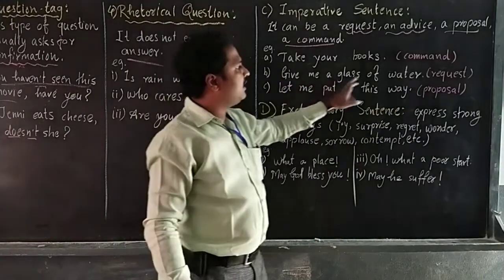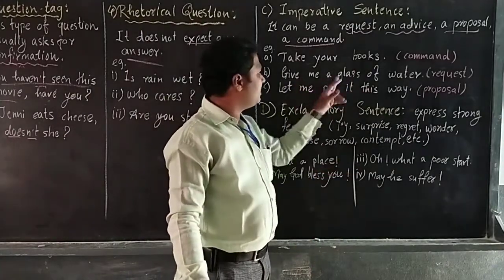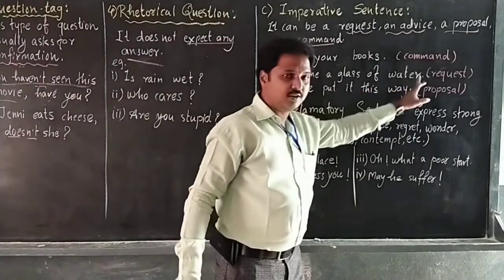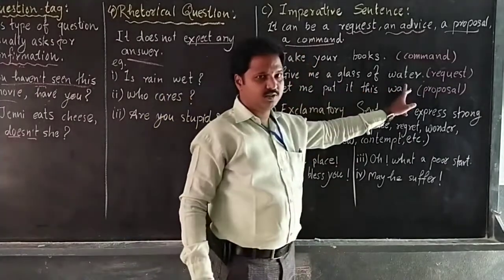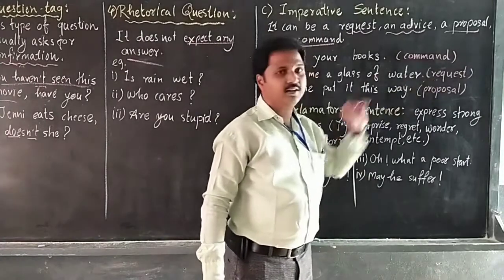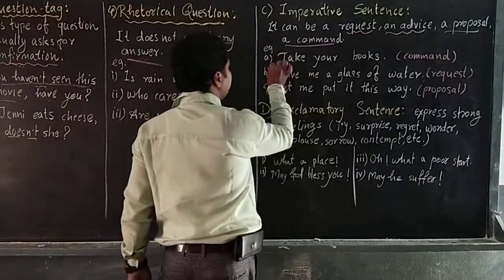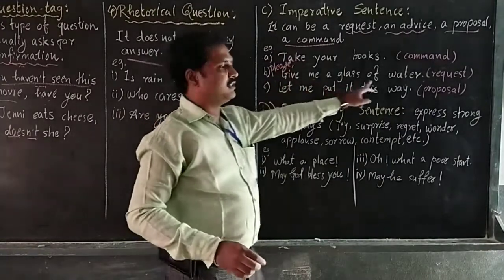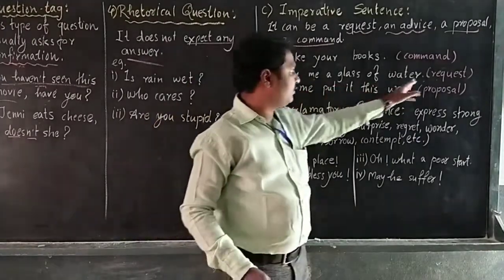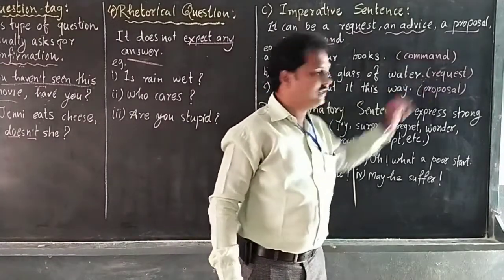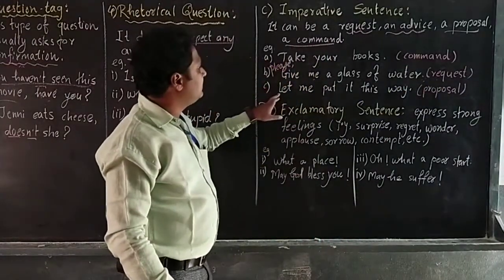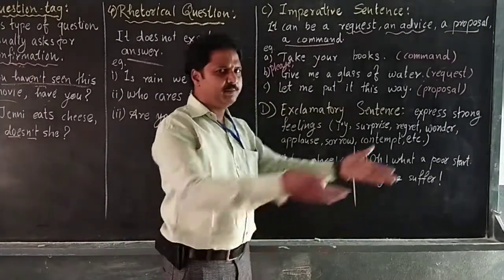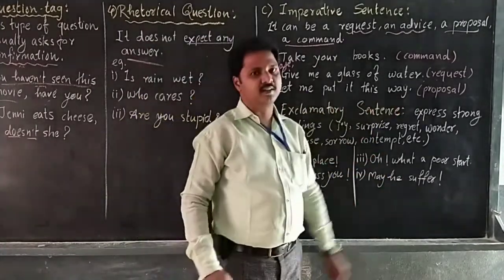Next one, give me a glass of water. You can use please here also: give me a glass of water, please, or please give me a glass of water. That is a request. Next example: let me put it this way. It is a proposal.